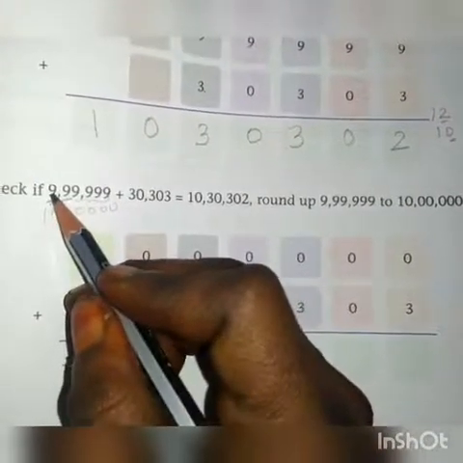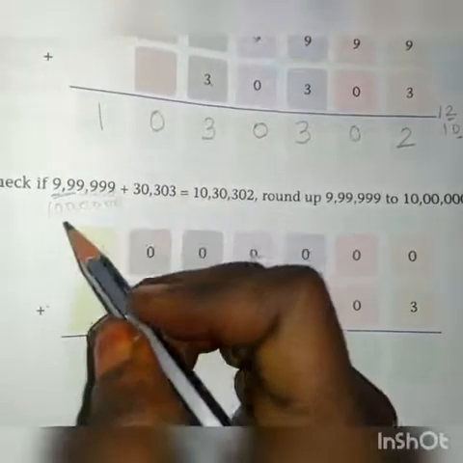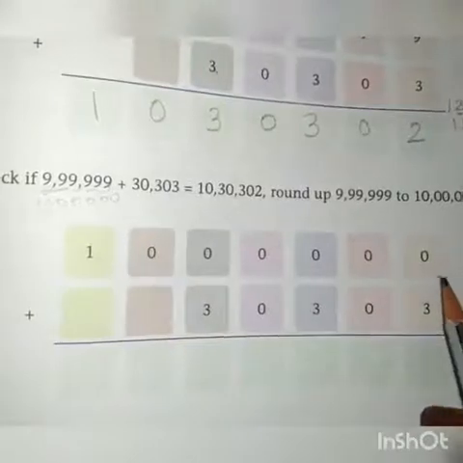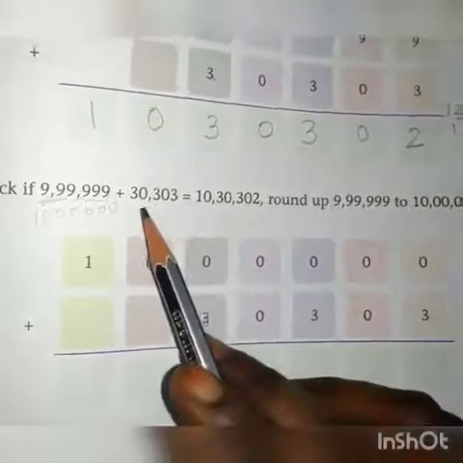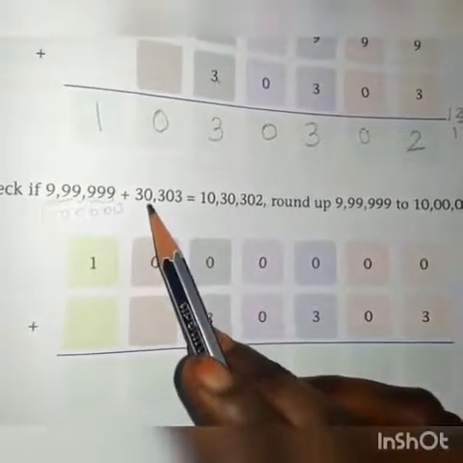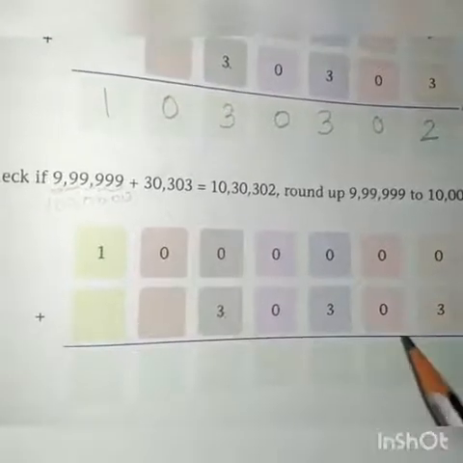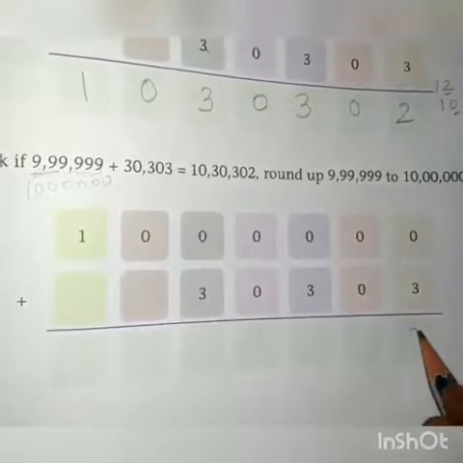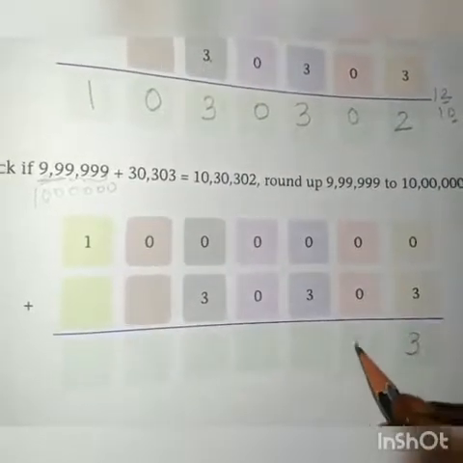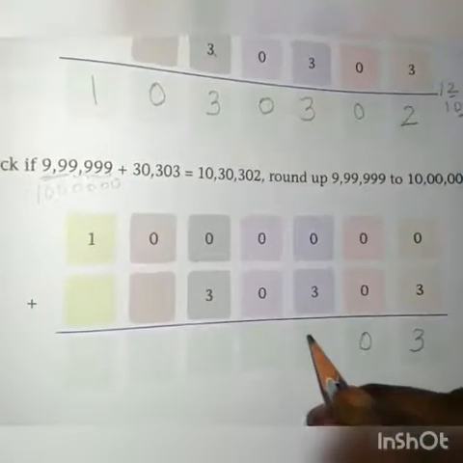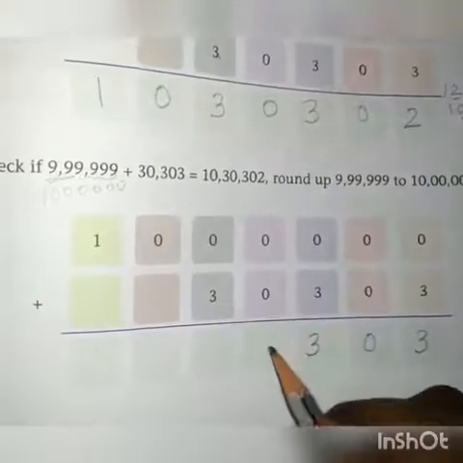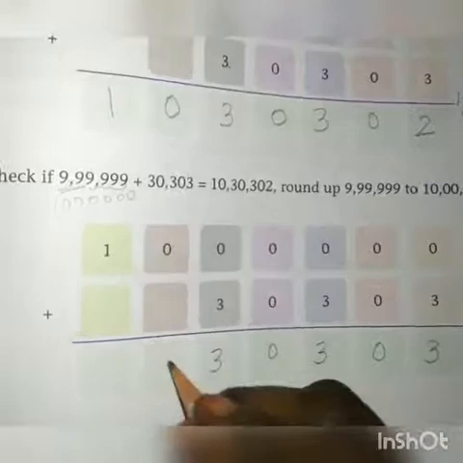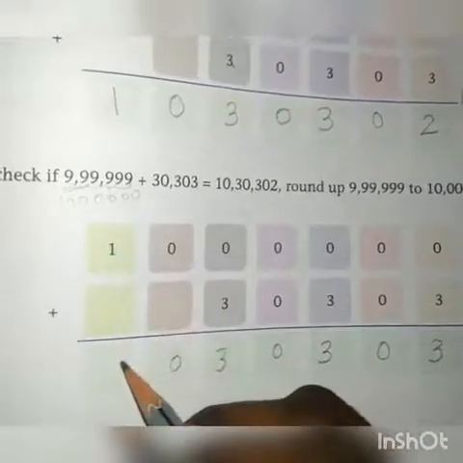So 9,99,999 can be written as 10 lakh. So I have already written it as 10 lakh. And we have to write 30,303 as it is. Now add these values. 0 plus 3, 3. 0 plus 0, 0. 0 plus 3, 3. 0 plus 0, 0. 0 plus 3, 3. 0 plus nothing, 0. 1 plus nothing, 1.